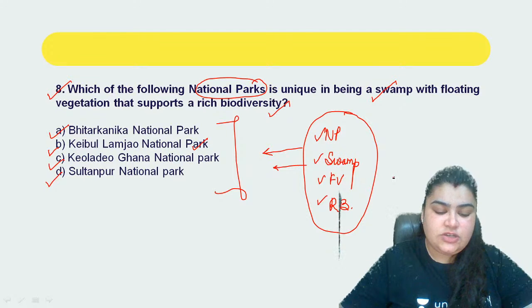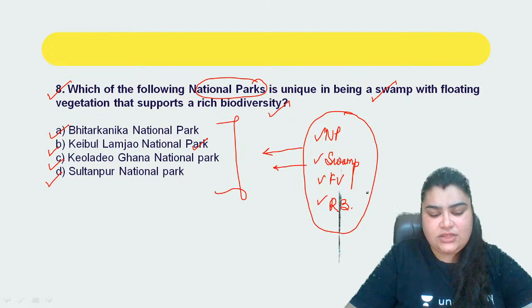Quickly answer, guys. Which national park is going to be satisfying all these conditions here? Quickly answer.